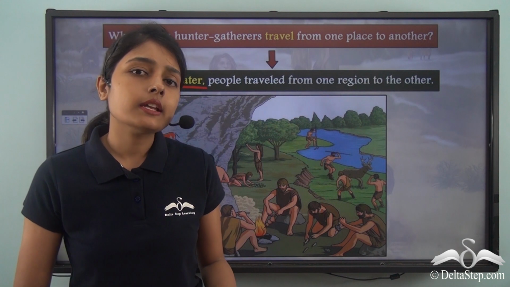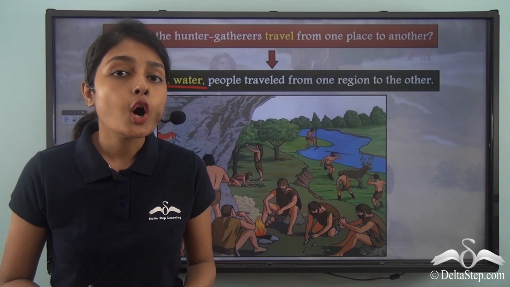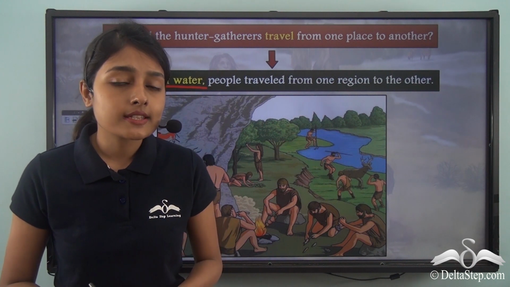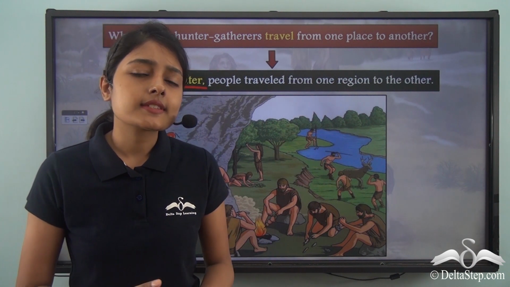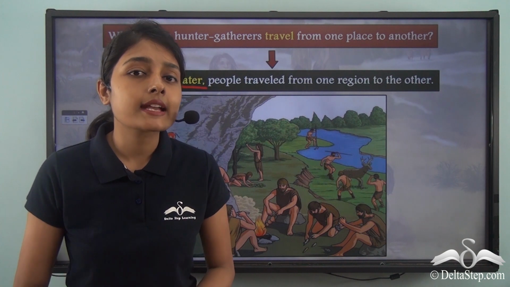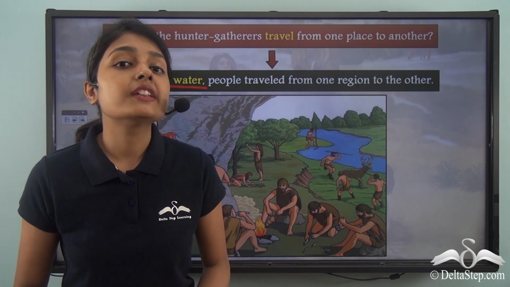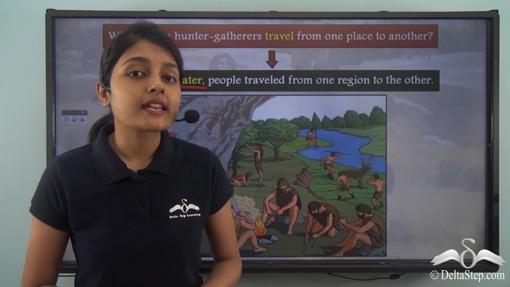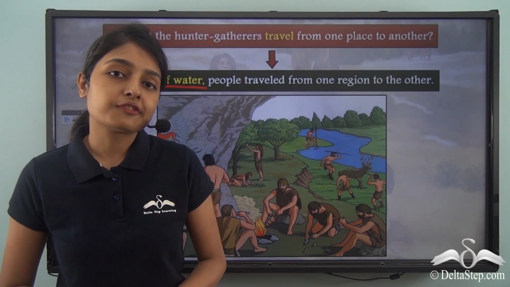So these perennial and non-perennial sources of water also helped these people to get food. How is it so? Because these sources of water like rivers and lakes are also home to many fish. And these fish were also used as food by the primitive people.